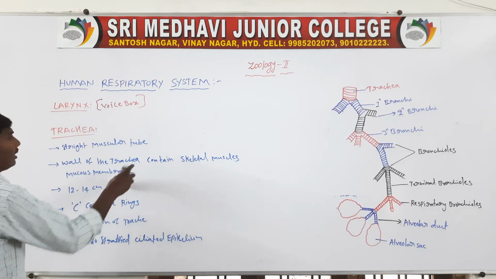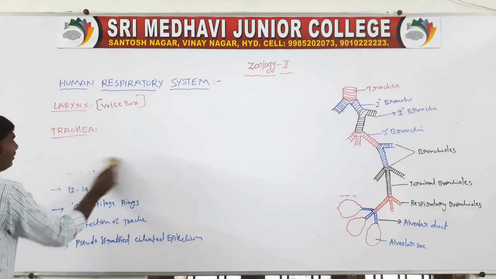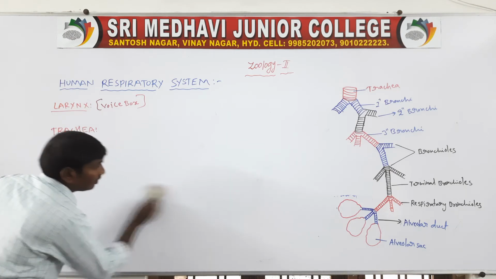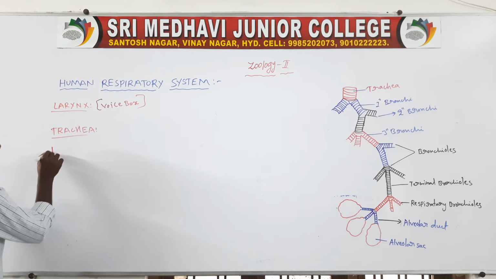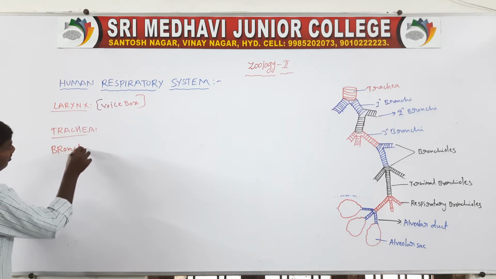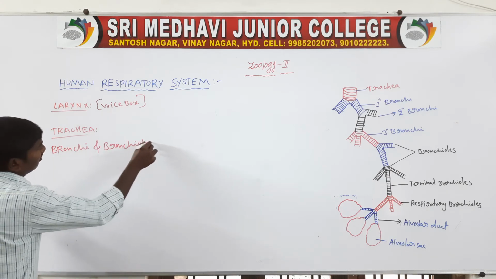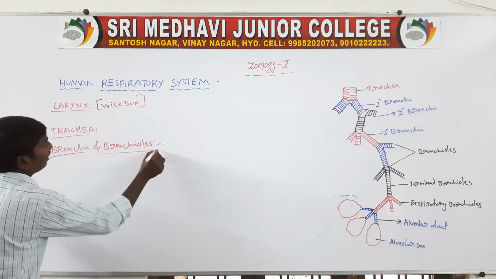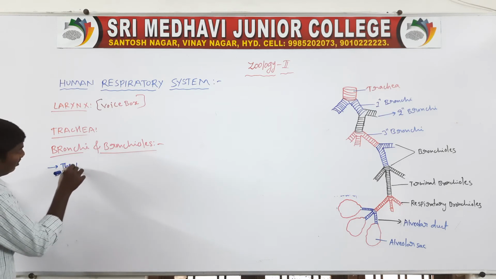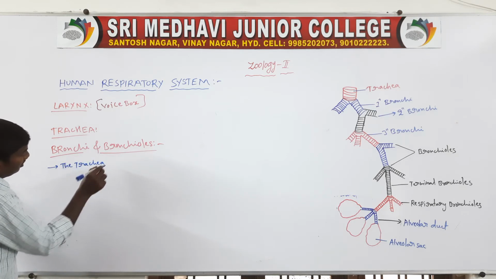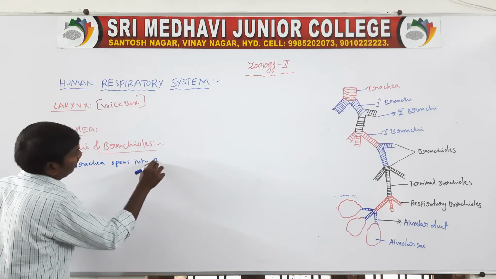Next one, bronchi and bronchioles. The trachea opens into bronchi.